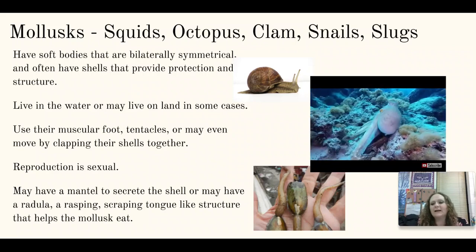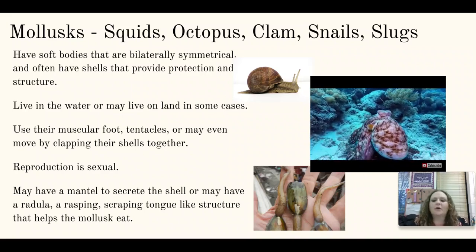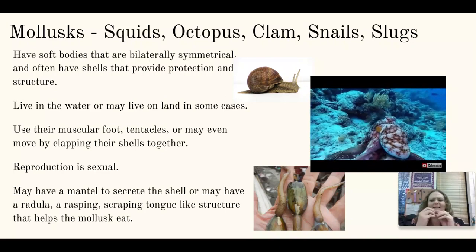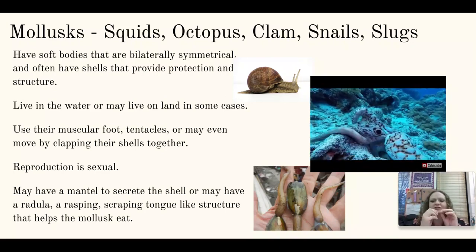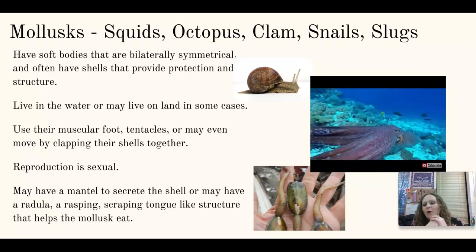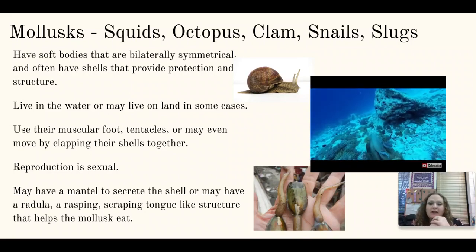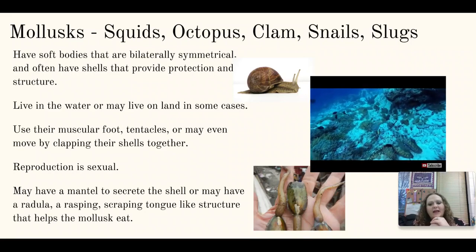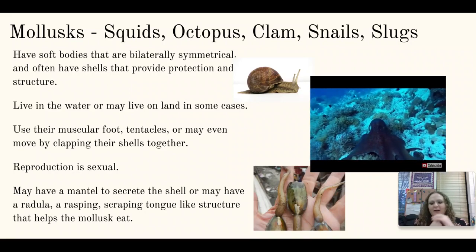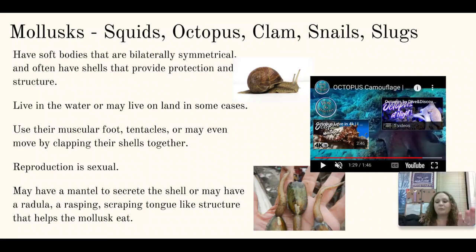And you see how quickly they are able to change their color and their texture. They're actually using something called a chromatophore, which is almost like little packets of ink under the skin that they can adjust in order to help them blend in better with their environment. These guys are wait predators. They hide and they wait for prey to come by. And that way they are able to blend in better, and they can't be seen by their prey. In addition, this helps protect them as well.